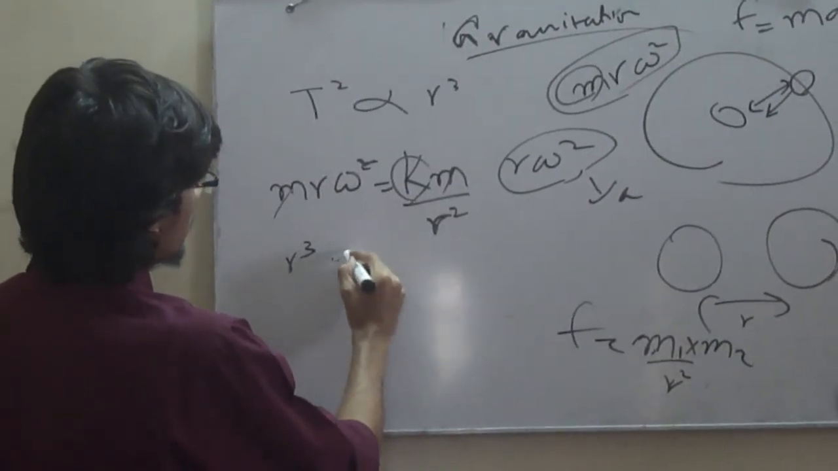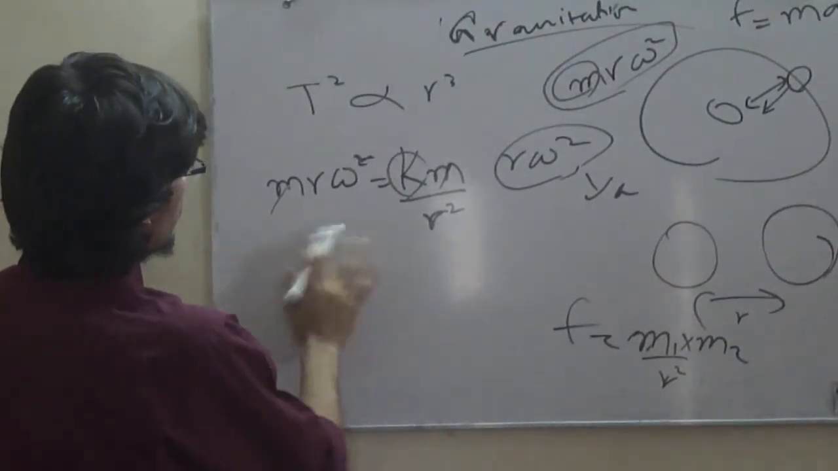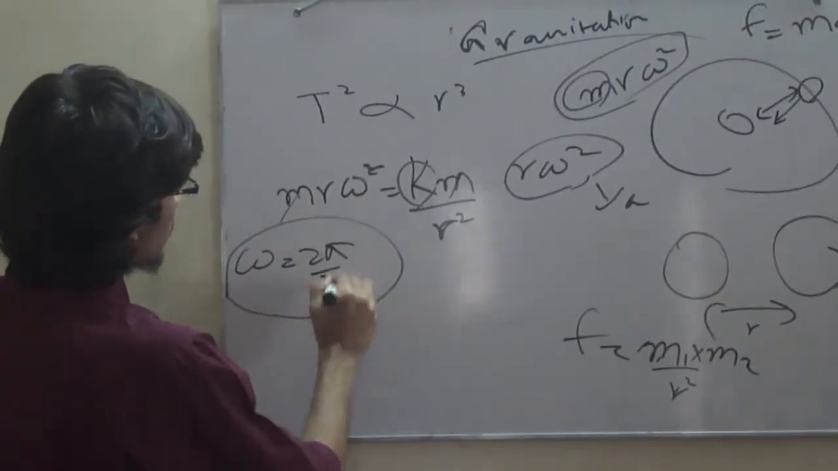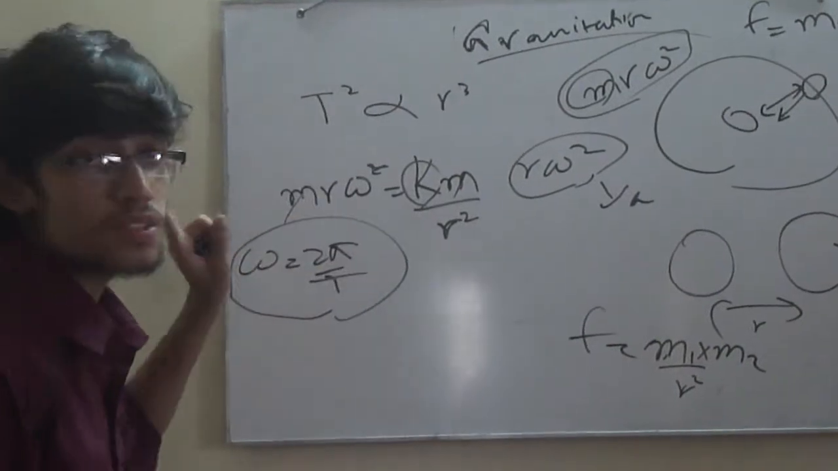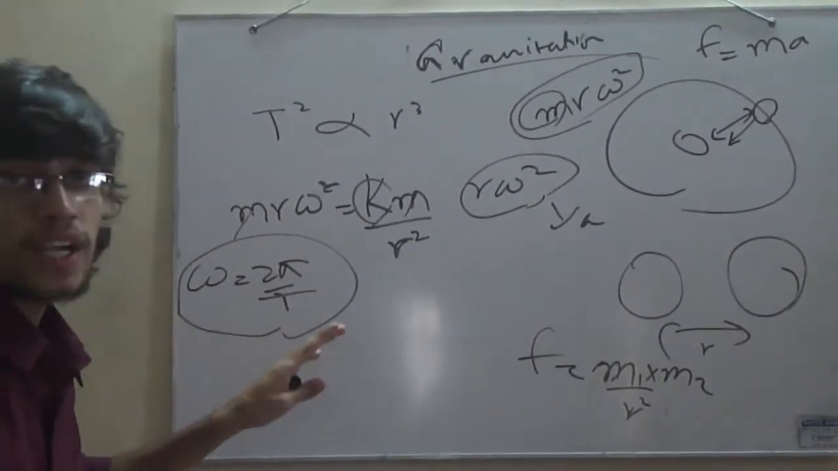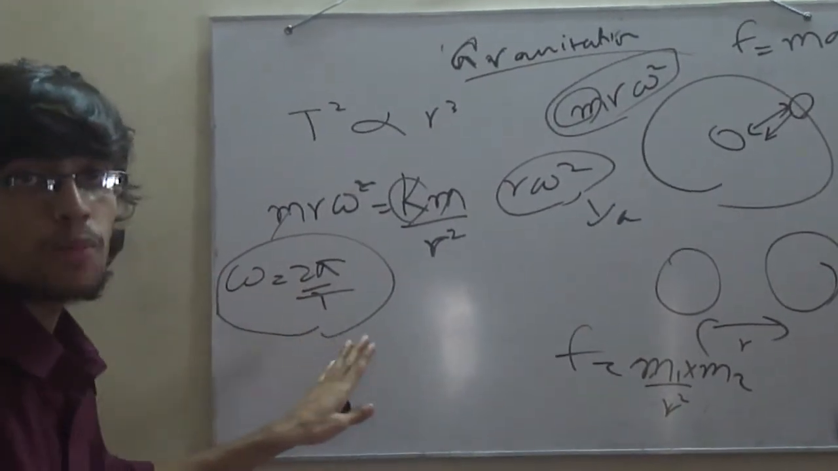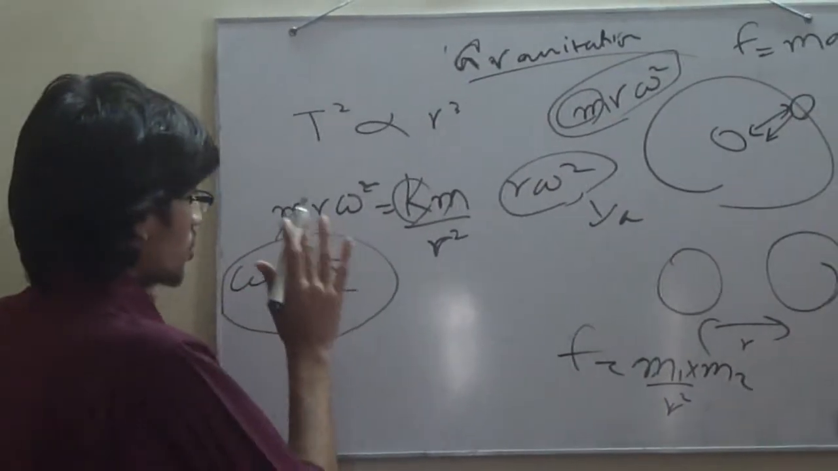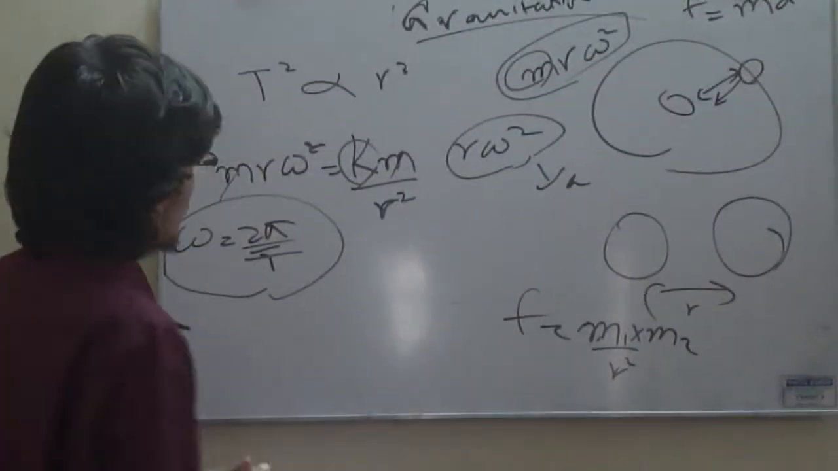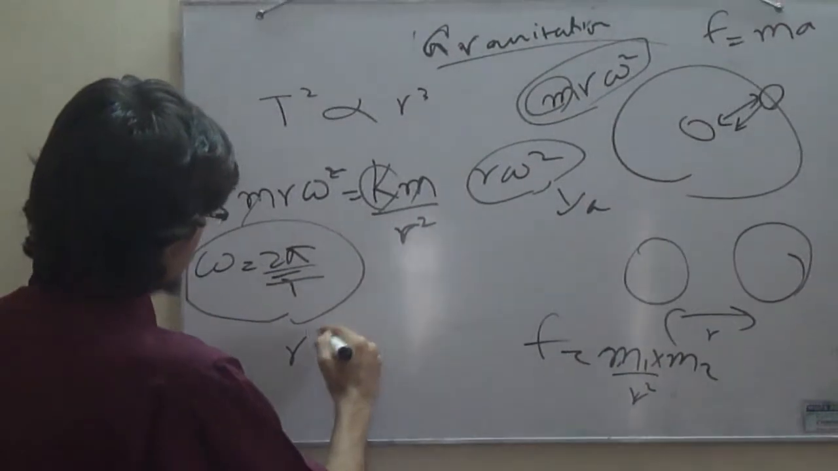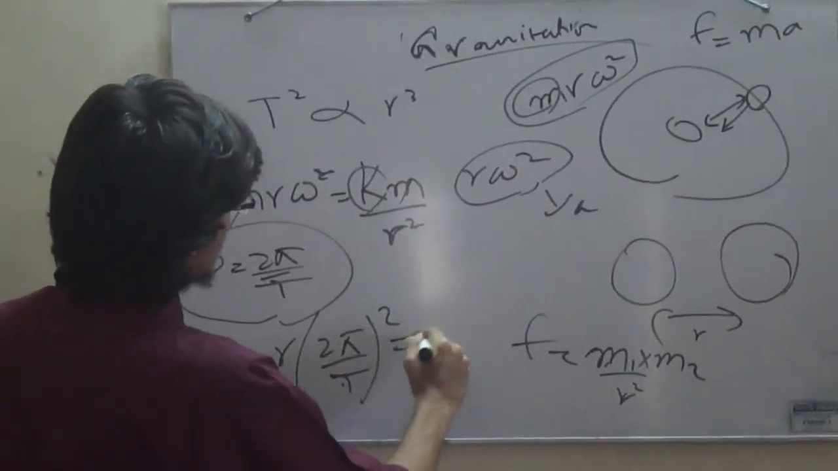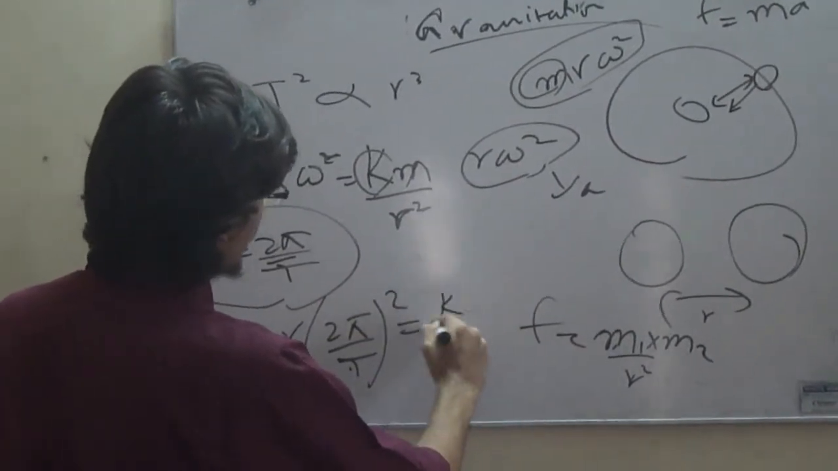But before that, it's important to know that omega is equal to 2 pi over T, and I'll be substituting this into this equation. Why is omega 2 pi over T? Well, that requires simple harmonic motion, which we are not discussing. So you'll have to assume that omega is equal to 2 pi over T, and you'll have to agree with whatever I say. Okay, r times (2 pi over T) whole squared is equal to k over r squared.